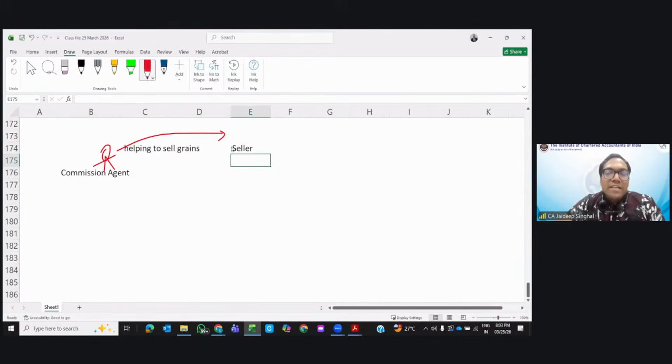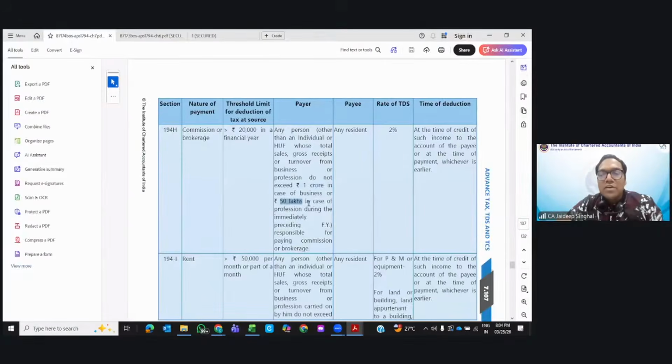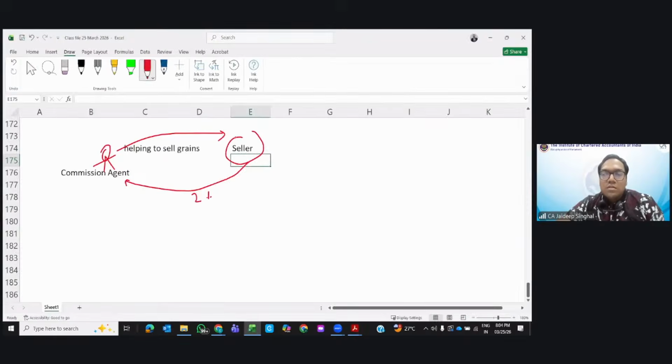Now, if the seller is paying them the commission, the seller needs to deduct 2% TDS, provided this seller is an individual or HUF. If this seller is an individual or HUF, then their turnover should be greater than 1 crore, or 50 lakhs in case of profession. Got it? Next.